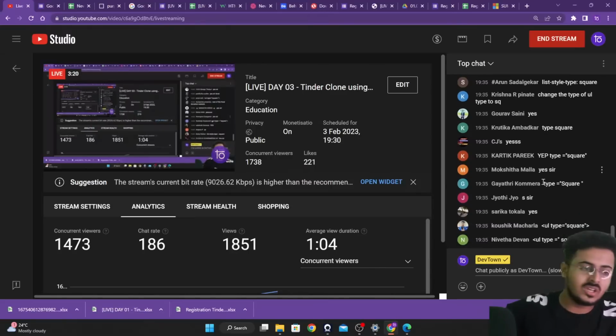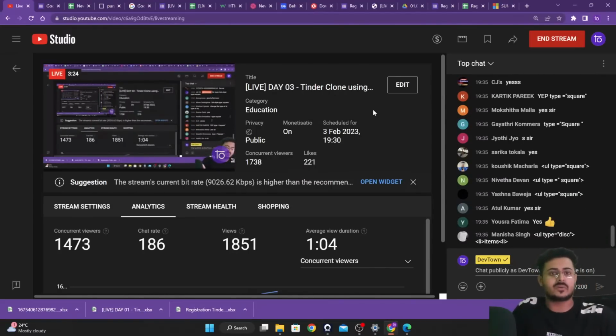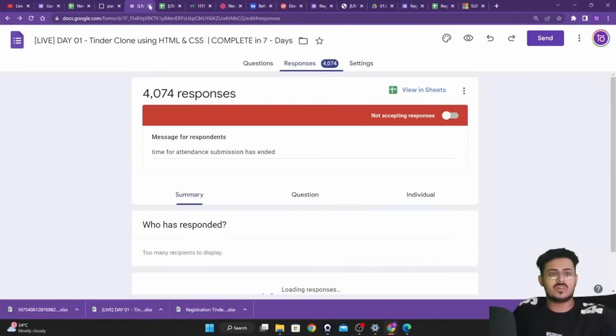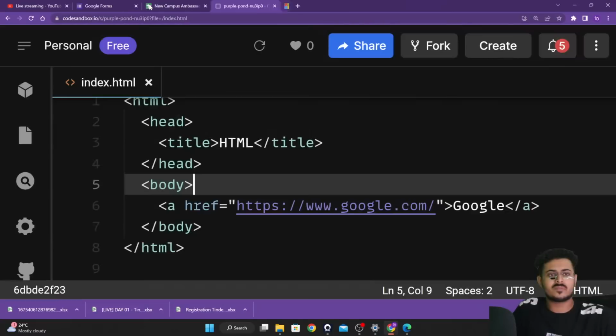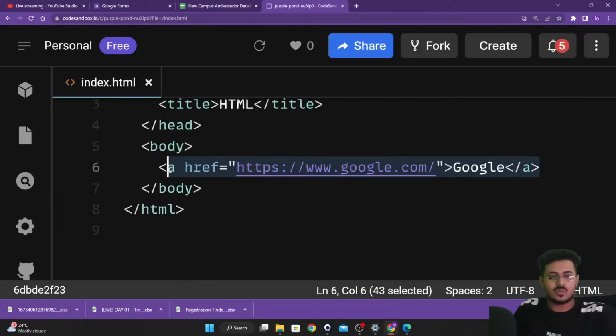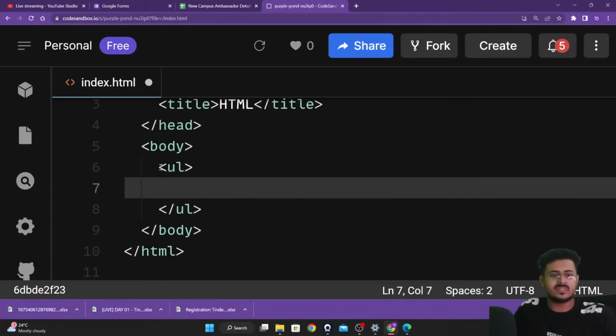Good. So UL type is equals to square. Let us try that out, guys. I'll just go into my code itself. I think so, this was my code. I'll remove everything else right over here. What we'll be doing right now is checking the answer that you guys are providing me. So I will be removing this and replacing it with a UL tag.